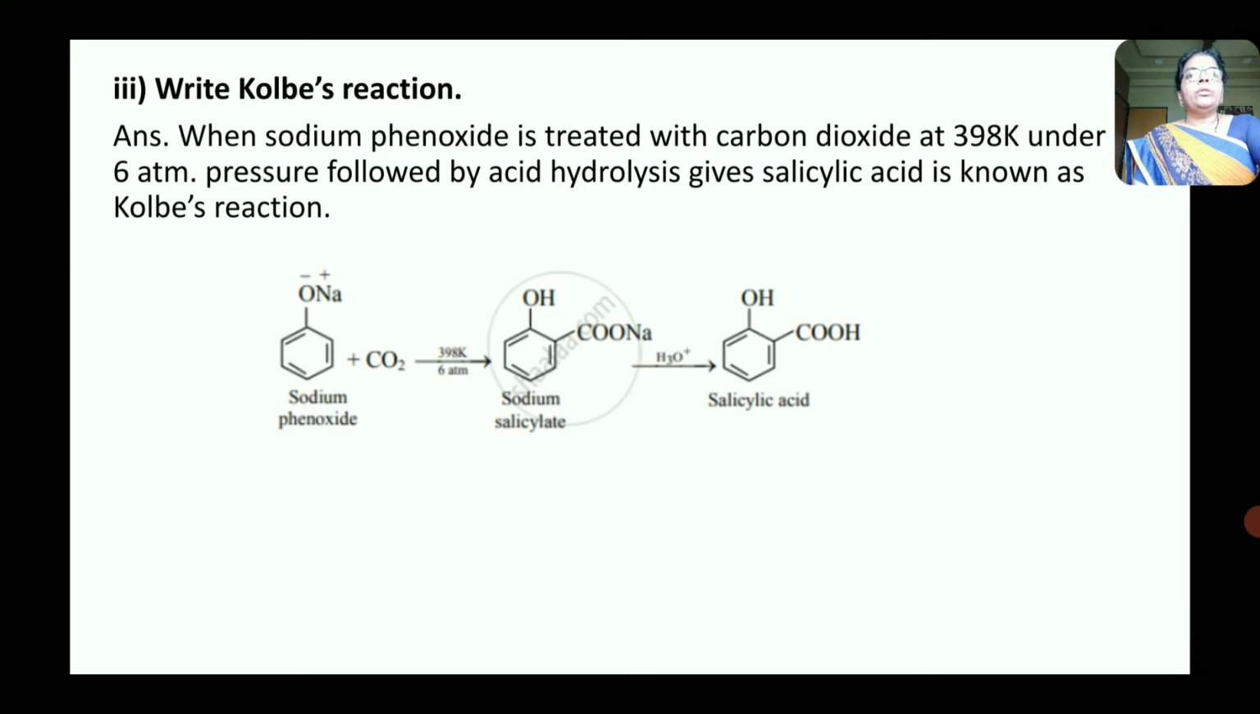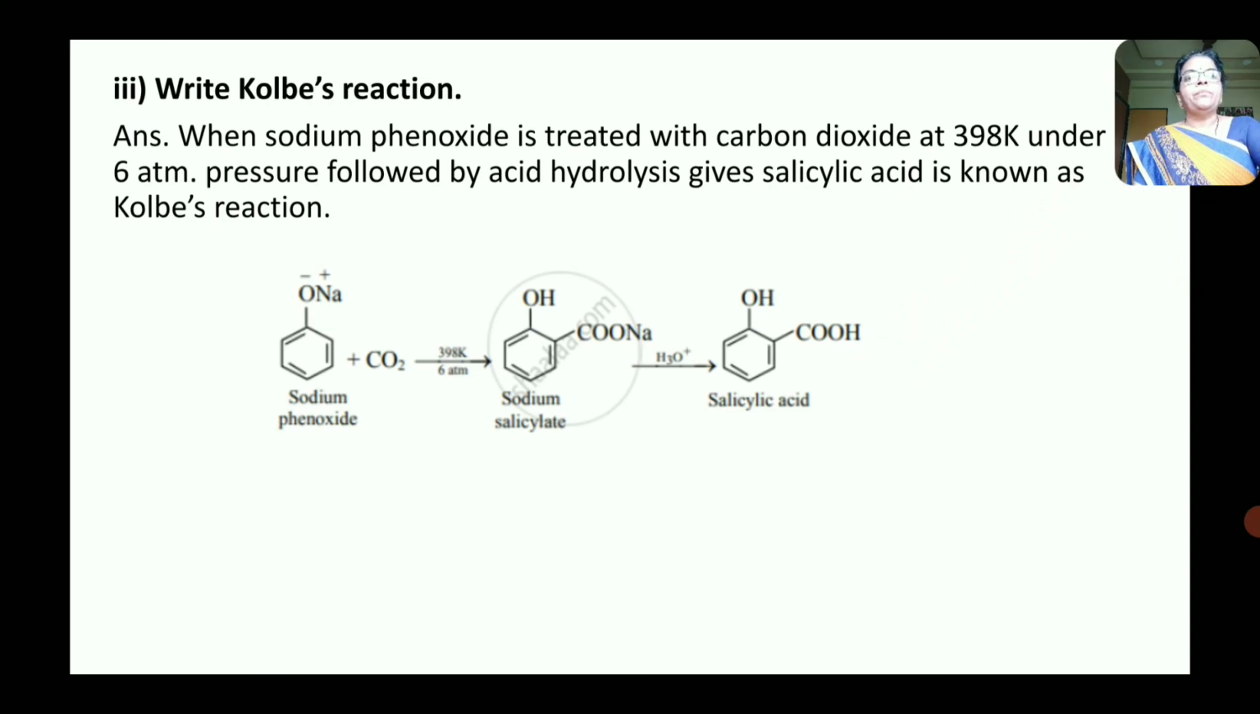Now we are going to see the next question. Write Kolbe's reaction. That is, you have to write a note on Kolbe's reaction. Now here, when sodium phenoxide is treated with carbon dioxide at 398 Kelvin under 6 atmospheric pressure followed by acid hydrolysis, it gives salicylic acid. It is known as Kolbe's reaction.